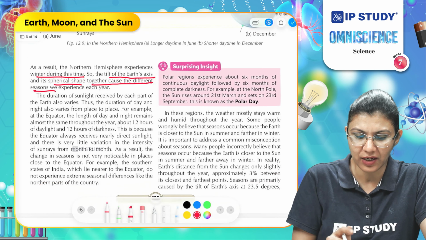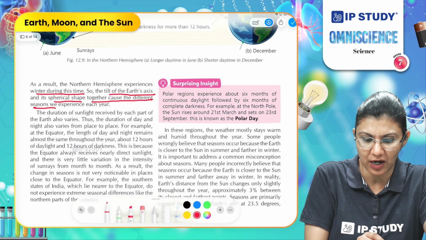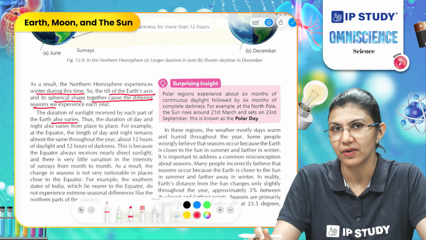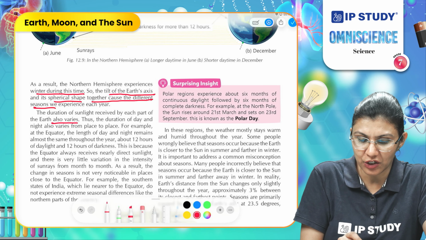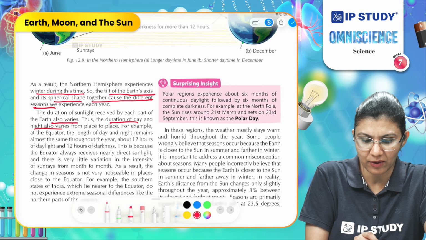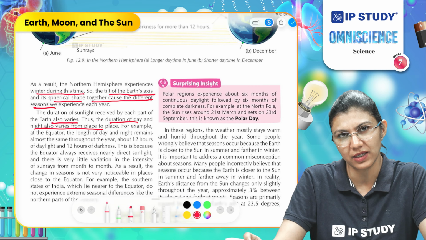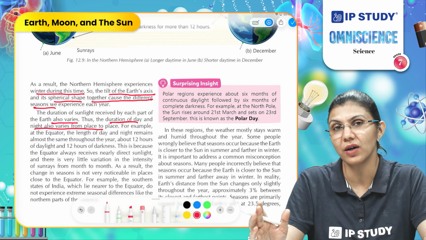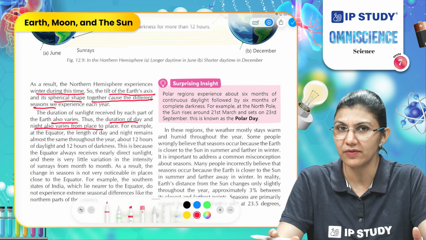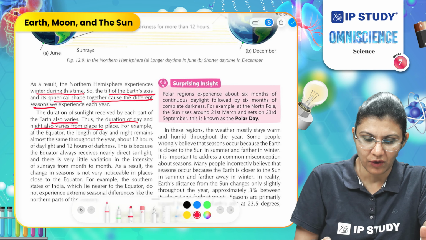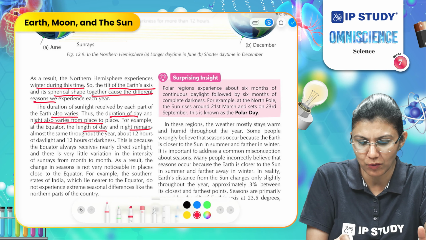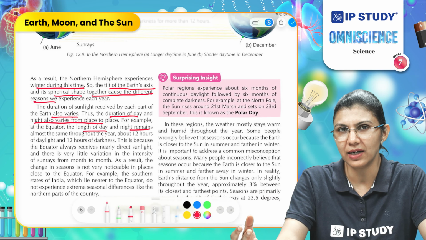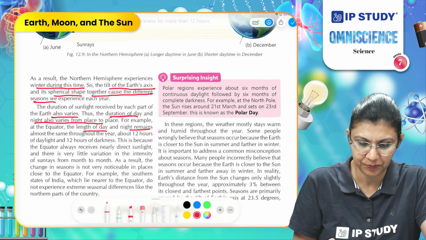The duration of sunlight received by each part of the Earth varies. It is not the same. Thus, the duration of the day and the night also varies from place to place. It depends on for how many hours this part is receiving the sunlight. For example, at the equator, the length of the day and night remains almost equal, meaning 12 hours night and 12 hours day.